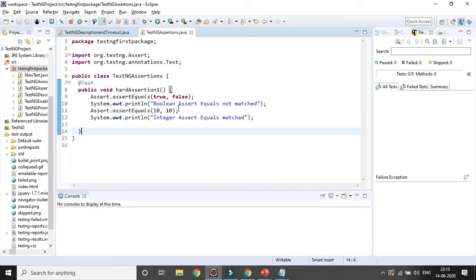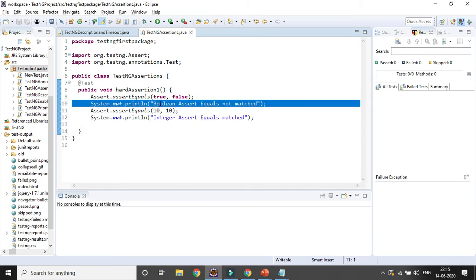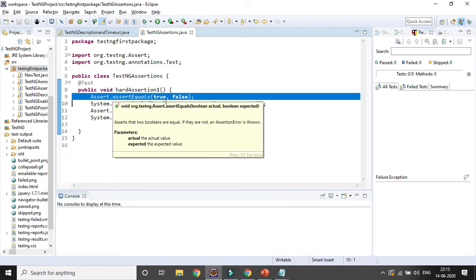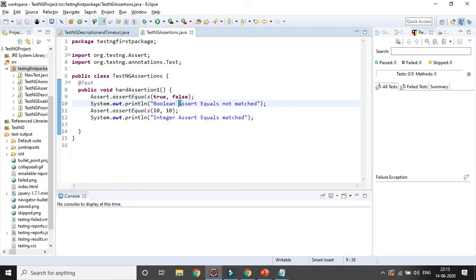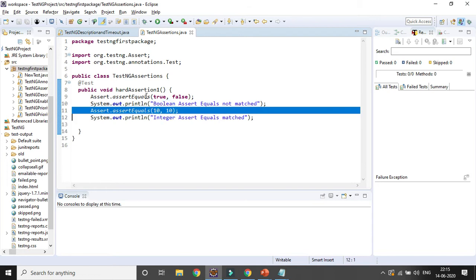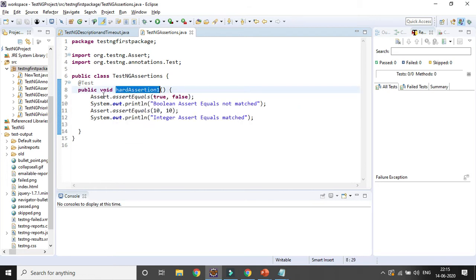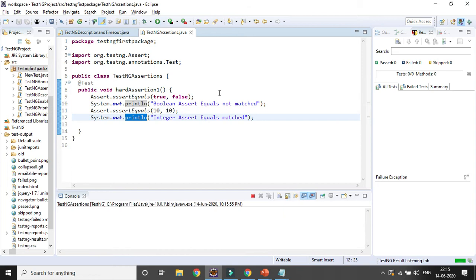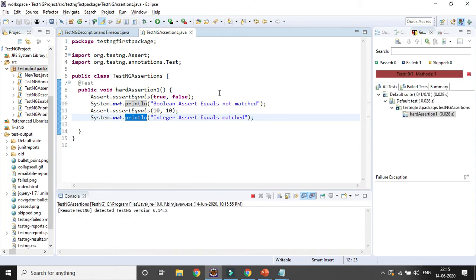So I already told you, for the hard assertion, in case any assertion is getting failed, the next statement will not be executed. It will be a hard stop for that particular method. So here, in case it is getting failed, the next line of code will not get executed. Okay, so let's run. Let's see how it is displayed in the console as well as what is the overall status.